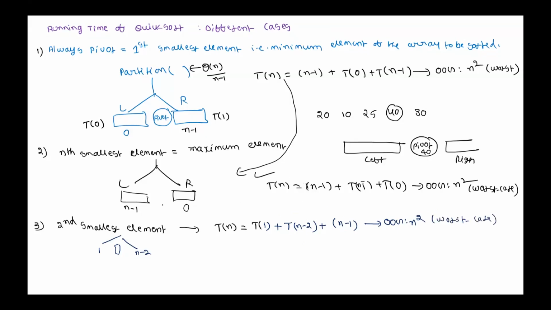Is that okay? Now instead of the second smallest element, if you choose the third smallest element, what is the recurrence? How many elements will be there on the left side? 2. So T of 2 plus T of n minus 3, then only n minus 3 plus 2 is n minus 1, plus n minus 1. What can you say about its order of growth? N square. It is also same as worst case.